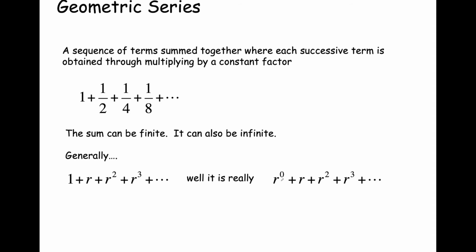And so really, literally, you're exponentiating r to some exponent based on its position. But literally, the relationship between each term and the next in the series is going to be the multiplication by r. So r to the 0 times r is r to the 1, times r is r to the 2, times r is r to the 3, and so forth.